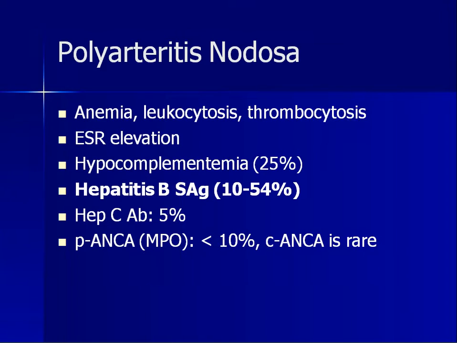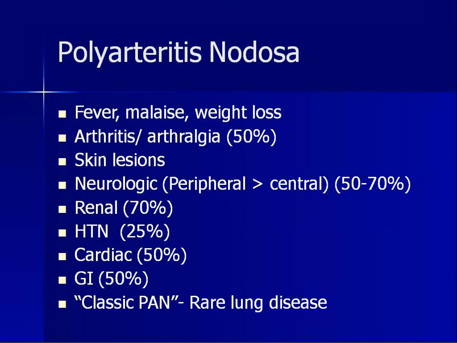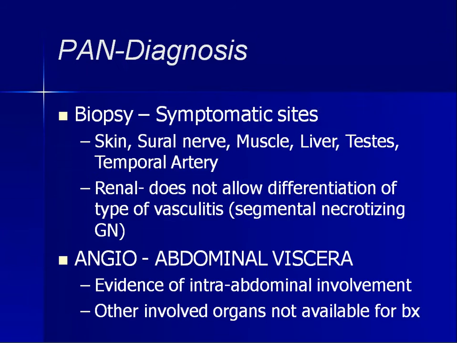So both C-ANCA and P-ANCA can be positive in polyarteritis nodosa, but P-ANCA is more common, though it is seen in less than 10% of the patients. So the important thing here is neurological and renal involvement, and very little or no involvement of the lungs. So the organ that is not involved in PAN, or polyarteritis nodosa, is the lungs. So that is very important to remember.